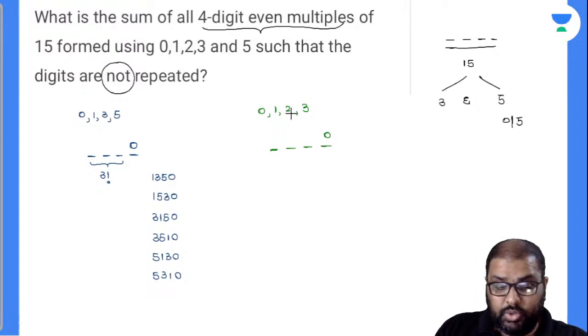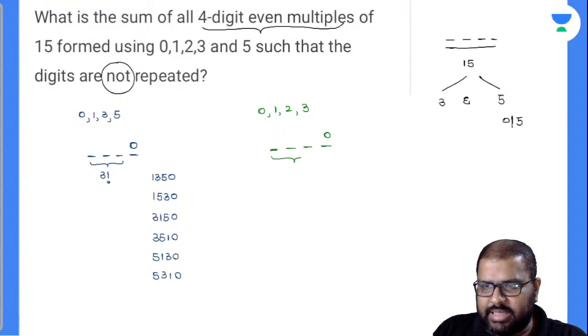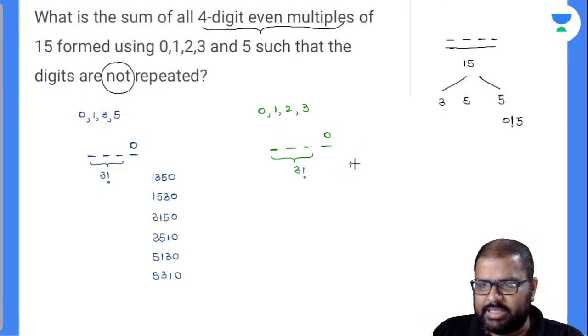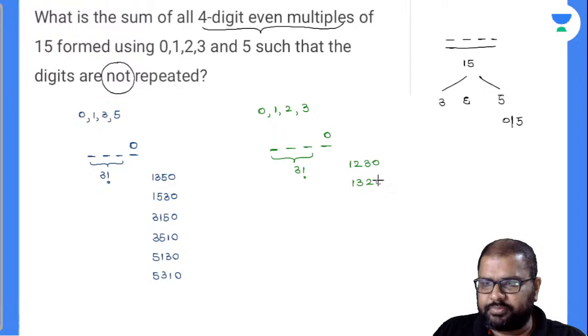You might get 2 as a choice, but if I write 2, it is not divisible by 5. So the remaining 3 numbers can be arranged in 3 factorial ways. In ascending order: 1230, 1320, 2130, 2310, 3120, 3210. These are the 6 values there.